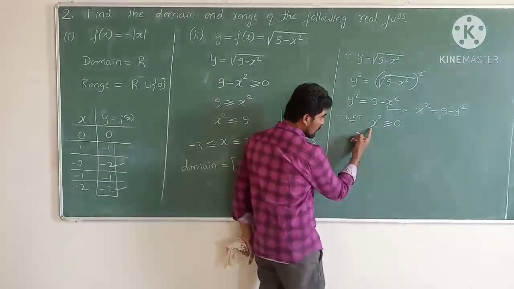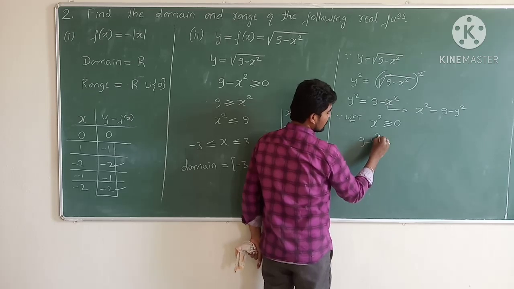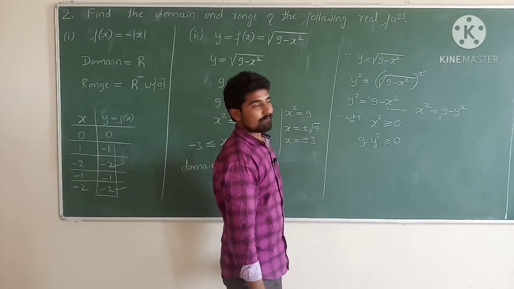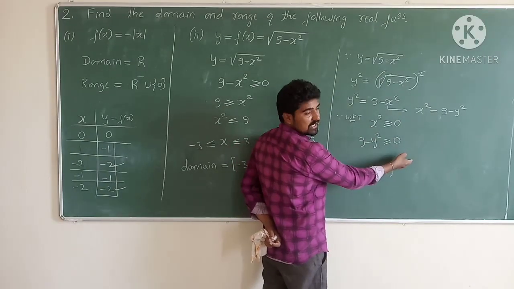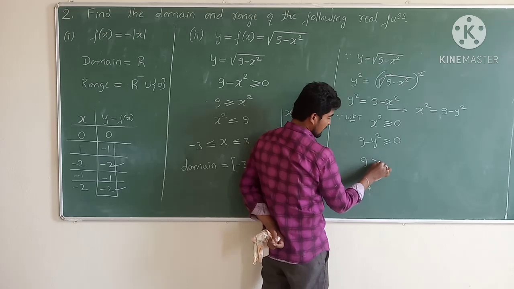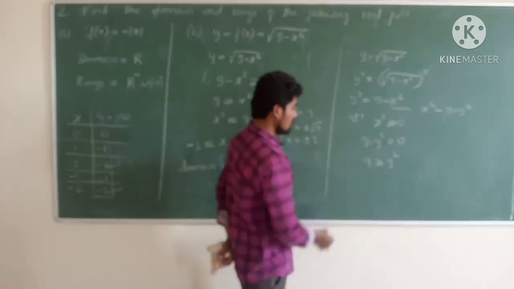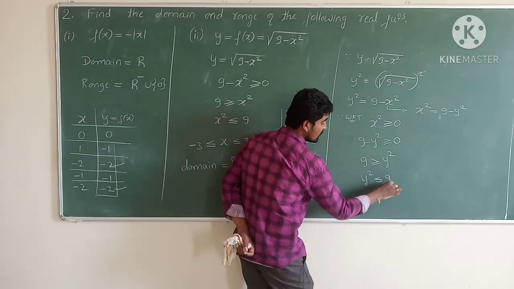So therefore in place of x square, 9 minus y square, 9 minus y square is greater than or equal to 0. Next, shift this minus y square towards the right hand side. 9 is greater than or equal to y square. We can write this as y square is less than or equal to 9.